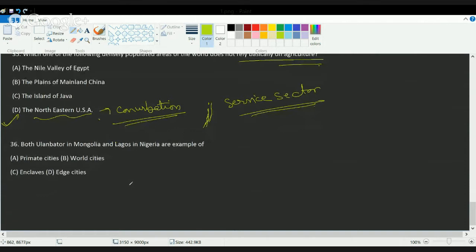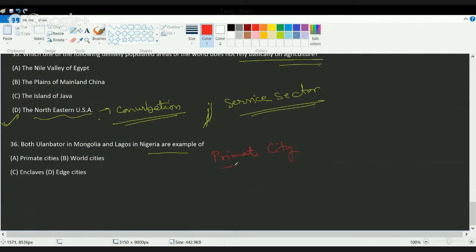Now the next question talks about how both Ulaanbaatar in Mongolia and Lagos in Nigeria are examples of what. Both of these are examples of primate city. We have talked about the primate city concept in a separate video, so you can refer to that video for more information.